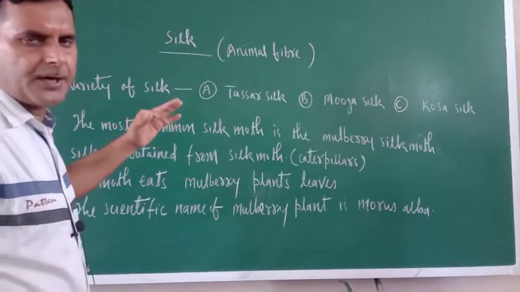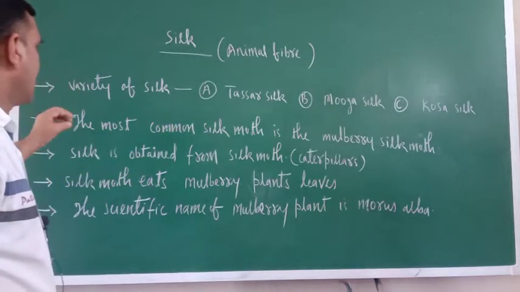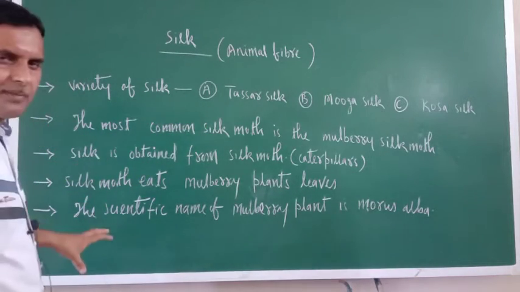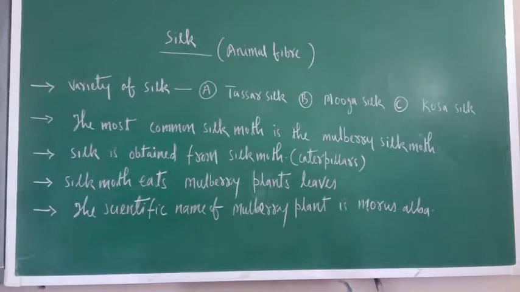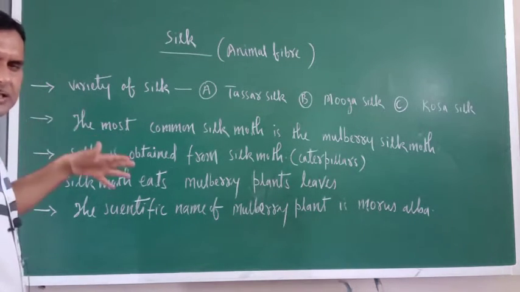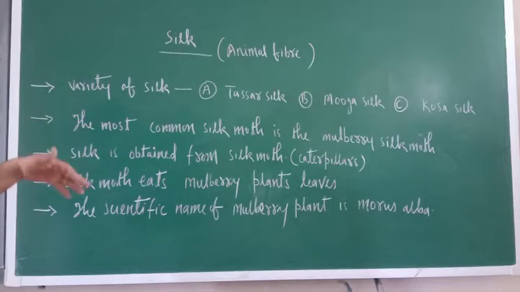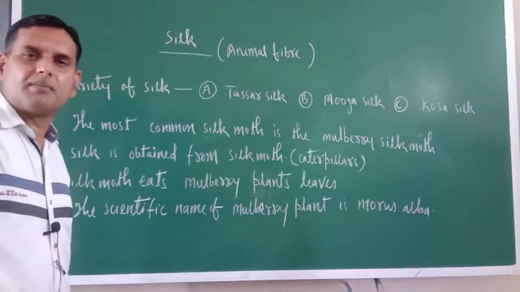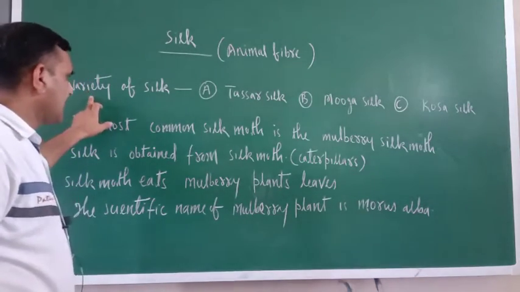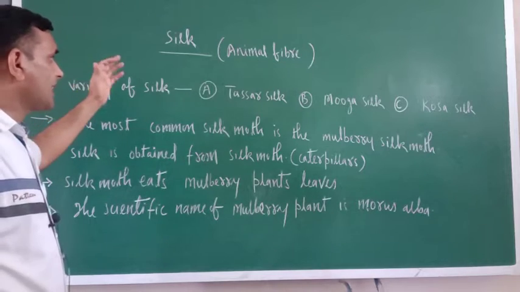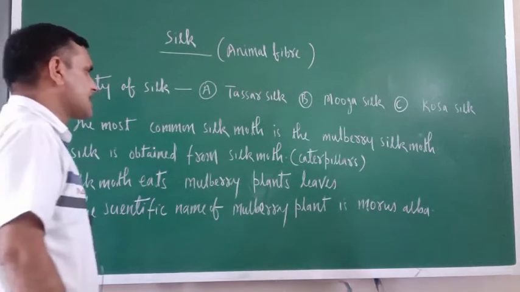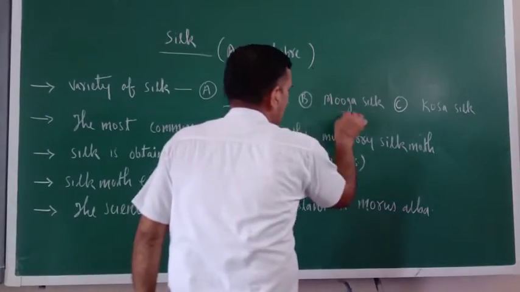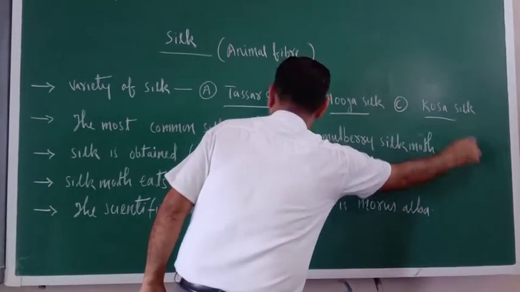Yesterday I only told the introductory points. Now there is some more information regarding silk. Then we'll tell you how silk was discovered. There are so many things. One by one we'll teach, and we'll teach you the history of the silk moth also. Now the question is, how many types of silk are there? There are basically three types of silk: tussar silk, munga silk, and kosa silk.